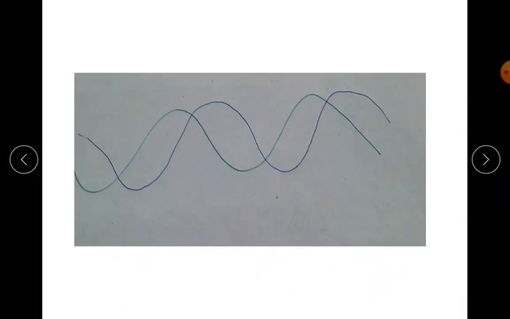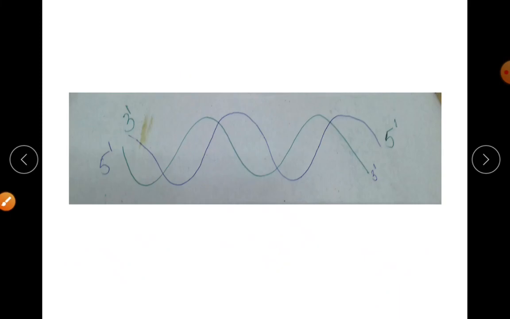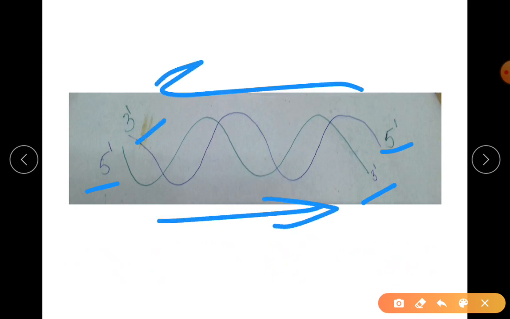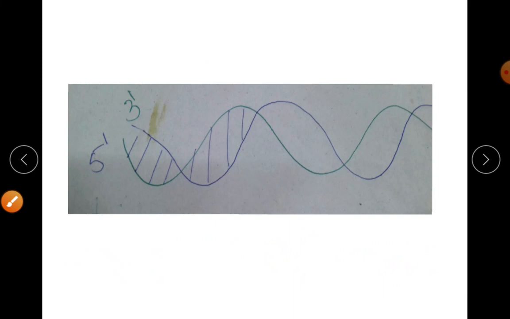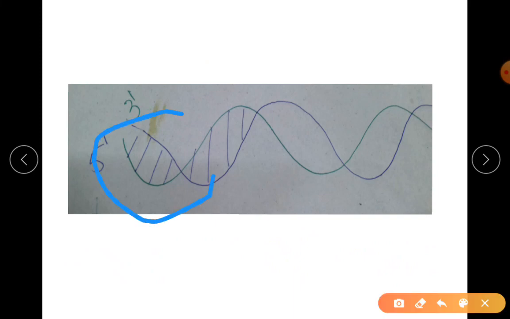Keep trying until you get the perfect one, and then after that, see how we are drawing the 5 prime, following that lead and then naming it 3 prime. The other one, 5 prime is here, 3 prime is here. So it is anti-parallel. Then you are supposed to draw the base pairs. This much is enough.